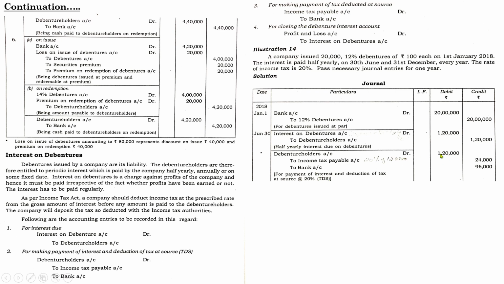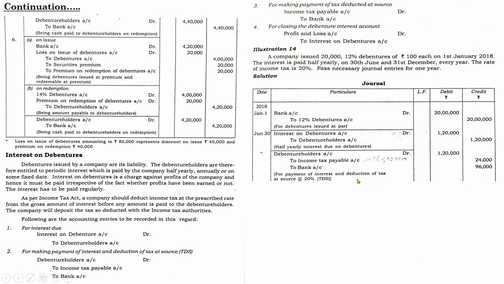Payment of interest and deduction of tax at source at 20%. So 1,20,000 was the interest payable by the company to the debenture holder, but after adjusting the tax, the company will pay 96,000. So 24,000 was the tax amount payable on that particular amount of interest, that is 1,20,000.